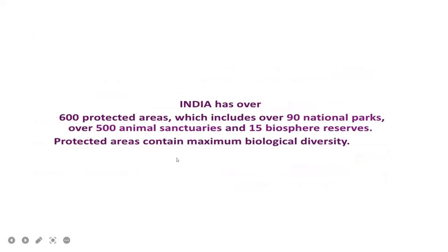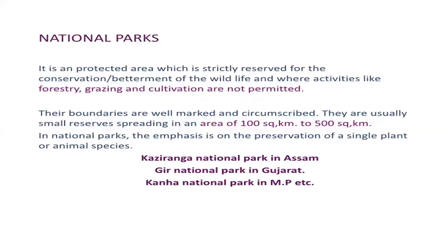India has over 600 protected areas, which include 90 national parks, over 500 animal sanctuaries and 15 biosphere reserves. The protected areas contain maximum biological diversity. In these areas, a high level of biological diversity will be seen. The first one is national parks.